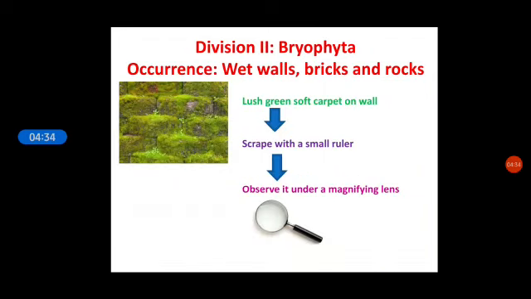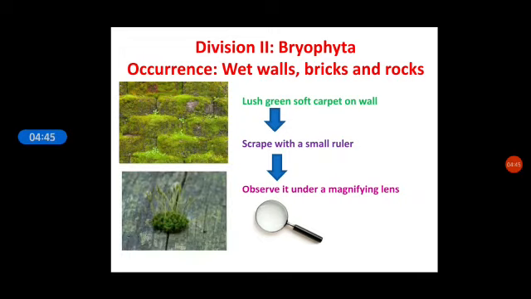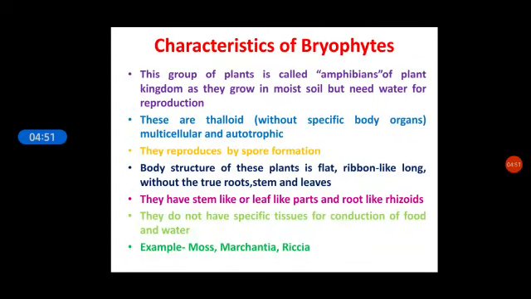The second division of cryptogamy is Bryophyta. The green, soft, lush growth on the rocks during rainy season that you might have seen is the Bryophyta. Simply by using a magnifying lens, one can observe the Bryophyta. The characteristics of bryophytes are as follows. This group of plants is called amphibians of the plant kingdom, as they grow in moist soil but need water for reproduction. These are thalloid, it means their body does not have specific body organs. These are multicellular and autotrophic. They reproduce by spore formation.